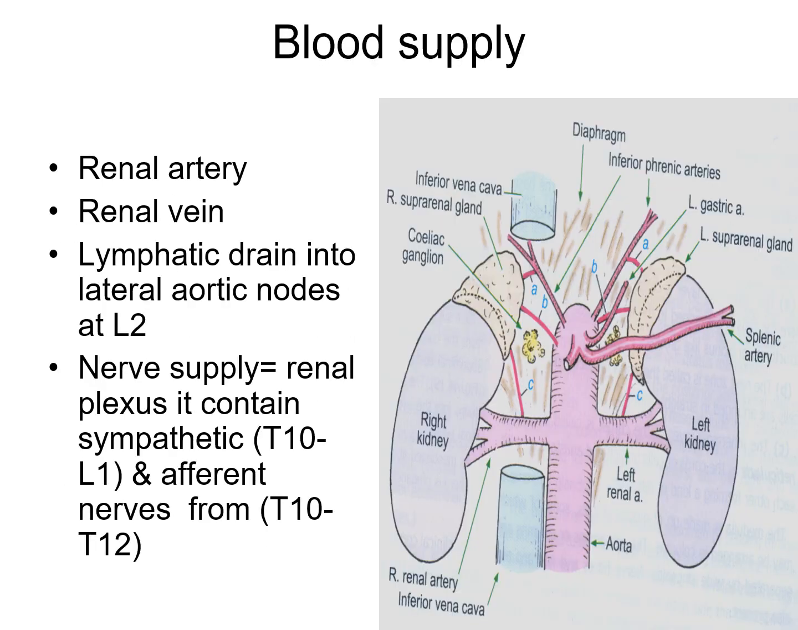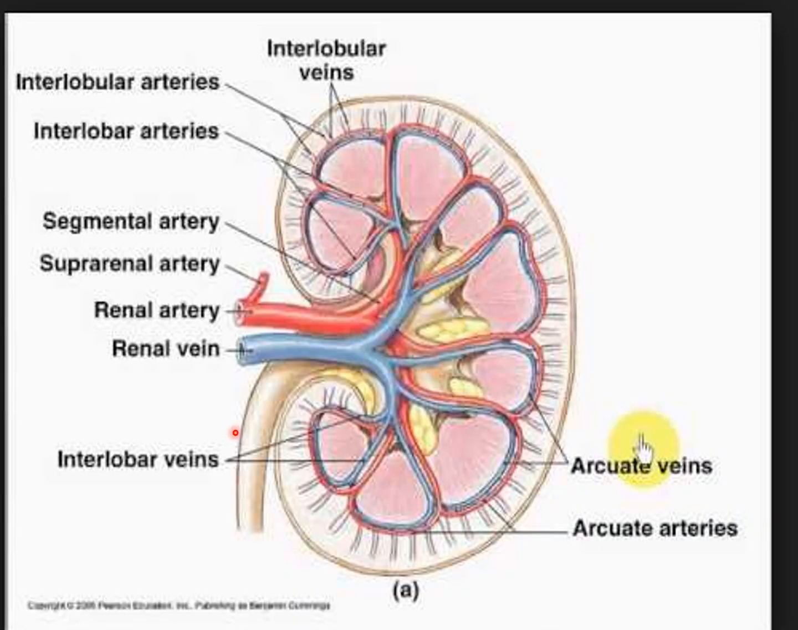Now blood supply. The kidney is supplied by the renal artery, and the renal vein drains it. Lymphatics drain into the lateral aortic nodes at L2. Now the nerve supply: the renal plexus contains sympathetic fibres from T10 to L1, and efferent nerves from T10 and T12. So this is the blood supply and venous drainage. It is mainly supplied by the renal artery, a branch of the abdominal aorta, and the tributaries of the renal vein are tributaries of the inferior vena cava. Here it gives the segmental arteries. So this is the blood supply of the kidney.